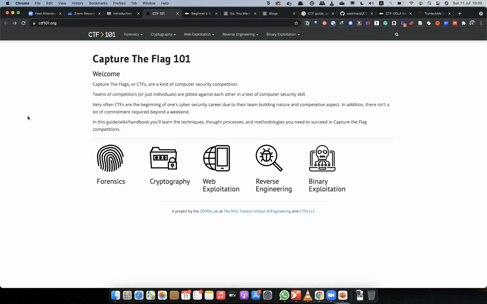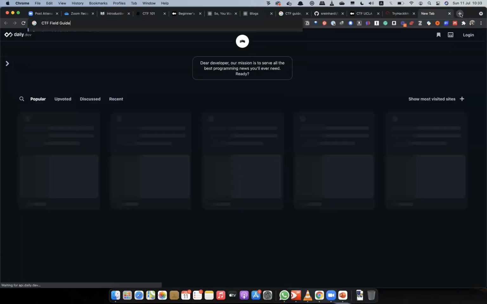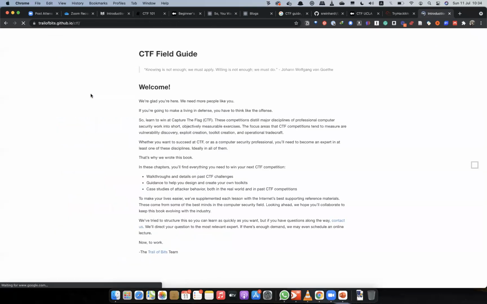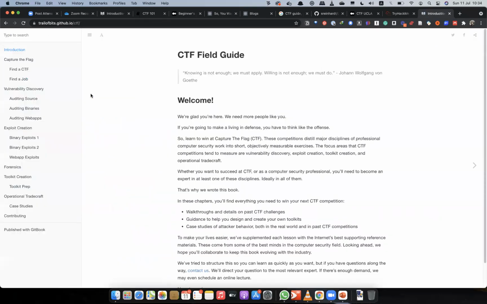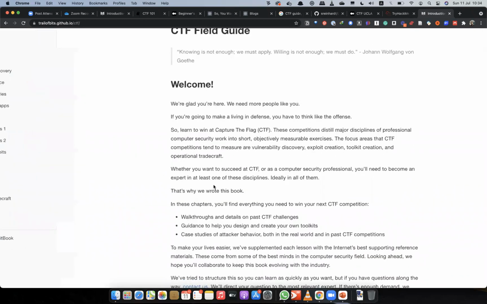Okay, guys. So next, the best thing that you have to follow through when you do CTFs is this particular guide. If you search on the internet, Google CTF field guide, and this alone would help you to start everything up. So practice, everything will happen eventually, but this is something that you start reading right now. You have everything here. I thought of creating a slide deck out of it, but this is in the slide format, so it's much easier to read.